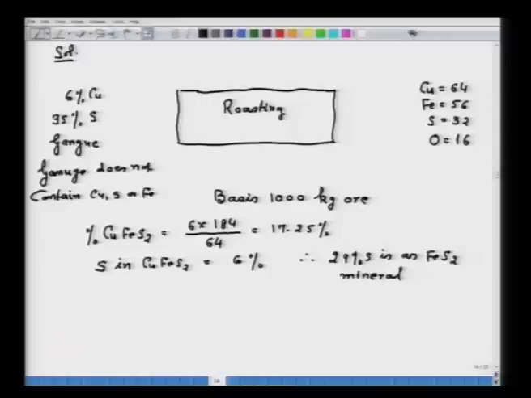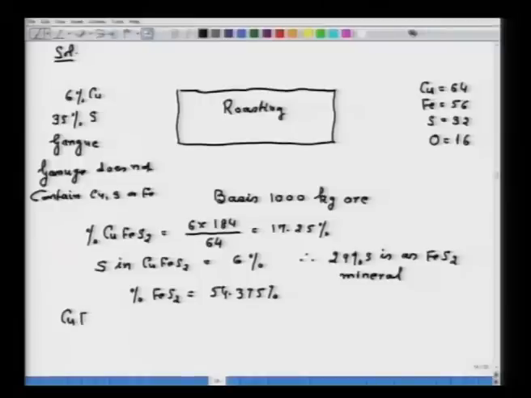So, I can straight away write down that this 29% sulfur is FeS2 mineral. Therefore, percent FeS2 will be equal to 54.375%, because 29 into 88 by 32 is the percent FeS2.